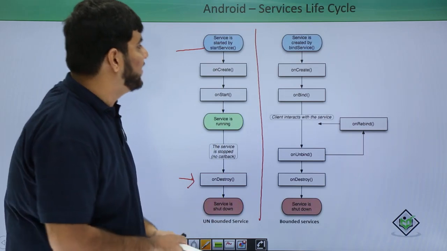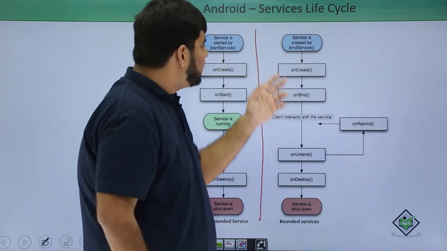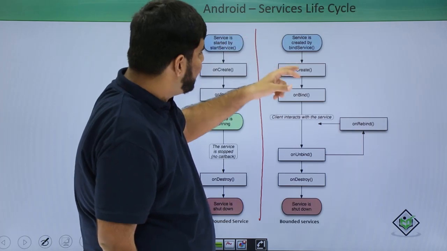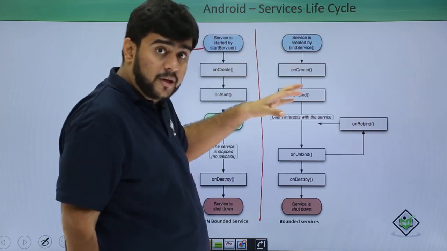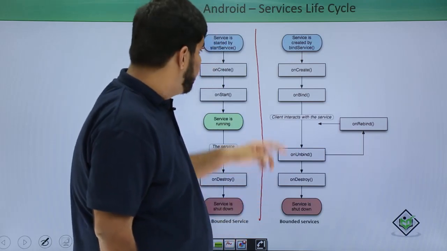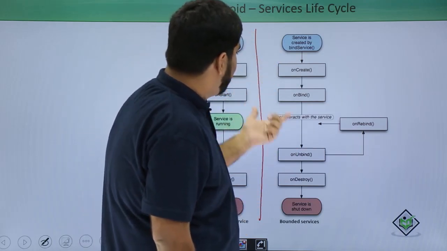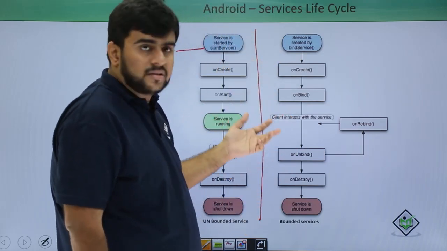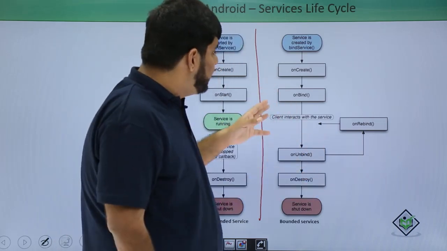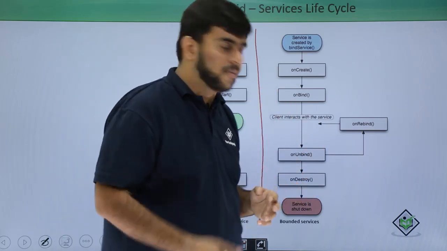Now, what is the bound service? When the service is created, onCreate is executed, but it is executed on the calling of the bindService method. From onCreate, the flow passes through onBind and it returns an IBinder type of object. This IBinder object is used for communication purposes.